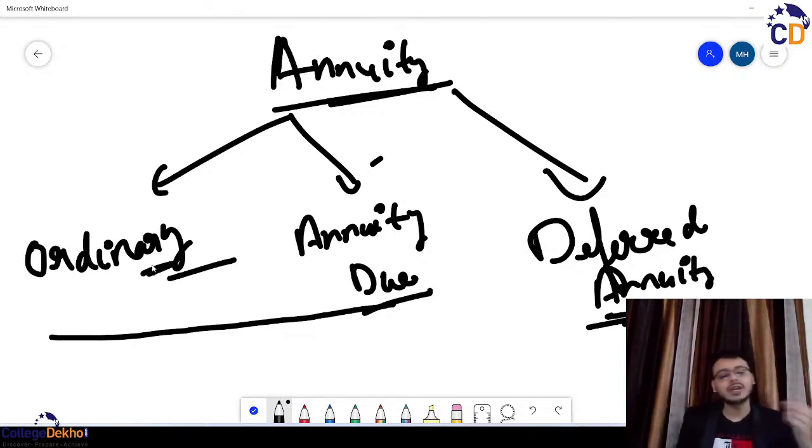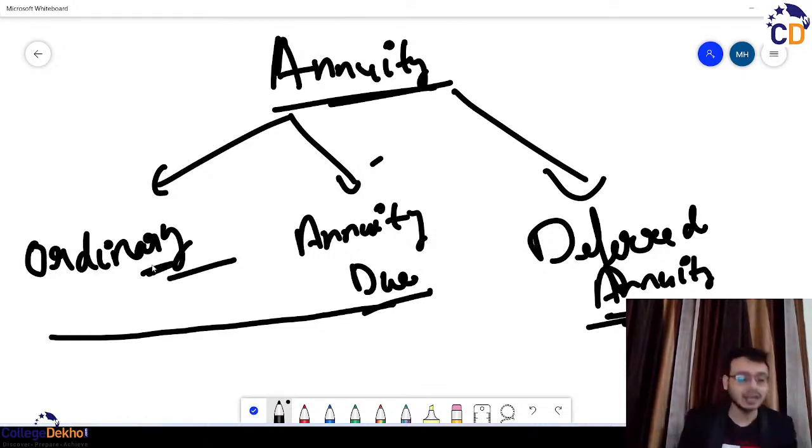Or when we talk in the context of years, then you can say we are investing that amount at the end of every year. For example, if I started investing from 2021, then I made my first investment in December 2021. The next investment would be made in December 2022. The next investment would be made in December 2023, and so on.